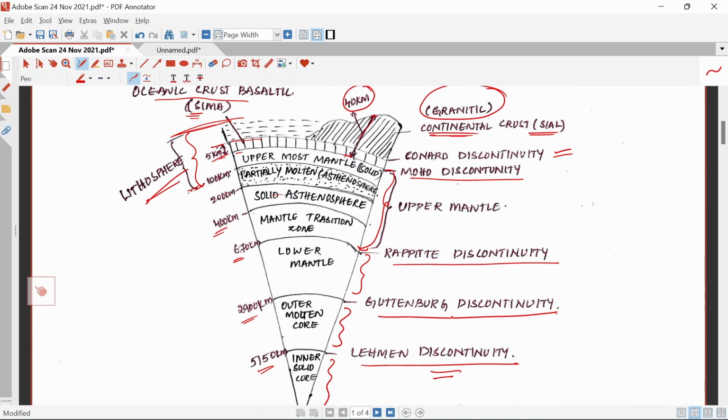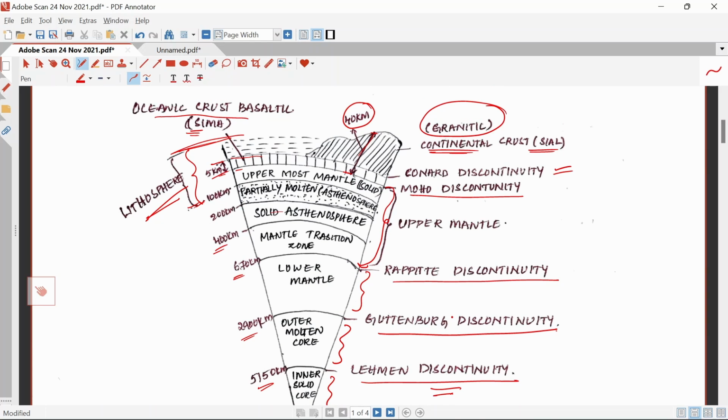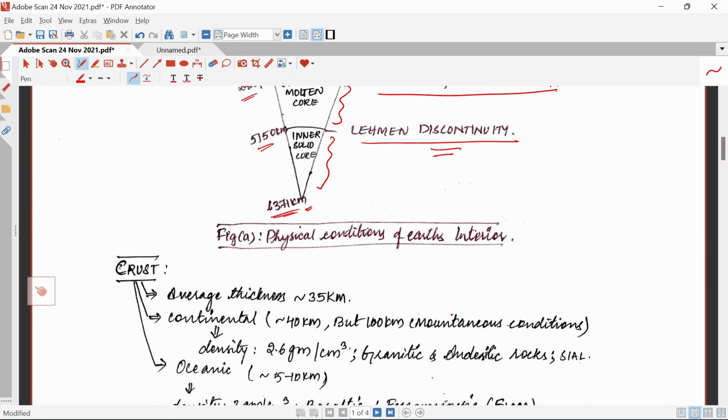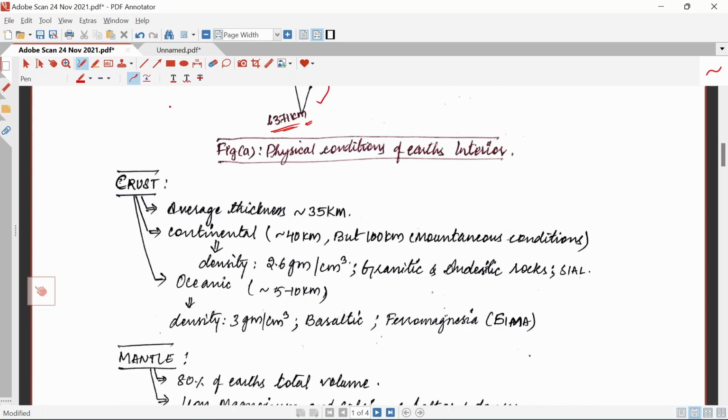So I think we have clarified all the things from this figure, and this will help in our further understanding of the topic. So what is the crust? The crust has a thickness of around 35 kilometers for the continent. For continental it is around 40 kilometers, but 100 kilometers for mountainous regions. Its density is about 2.6 grams per centimeter cube. It contains mainly granitic and andesite rocks, and it is made up of silicon and aluminum. Oceanic crust